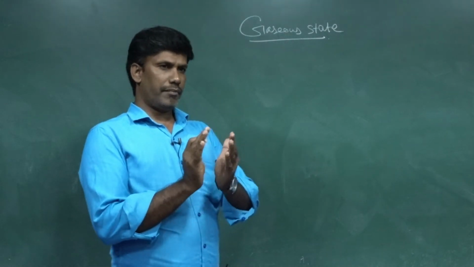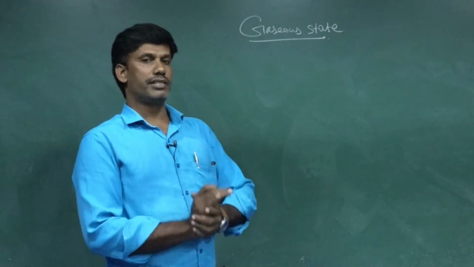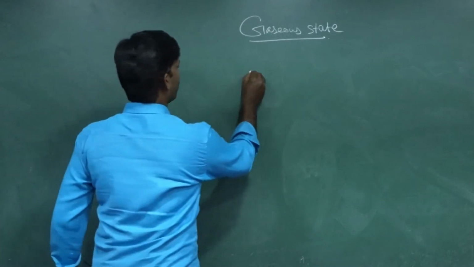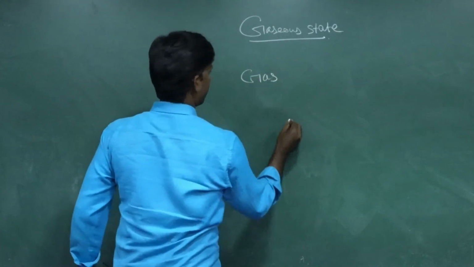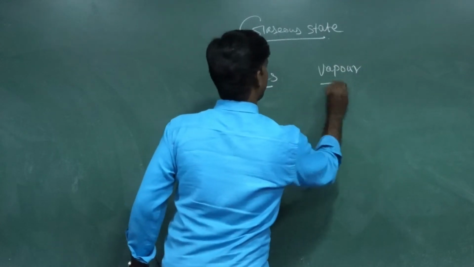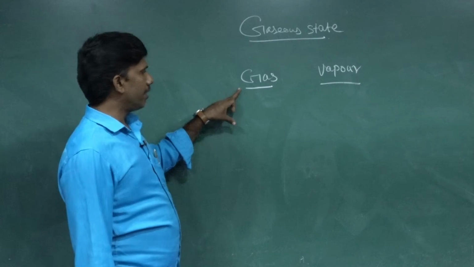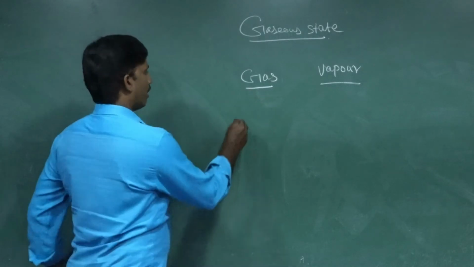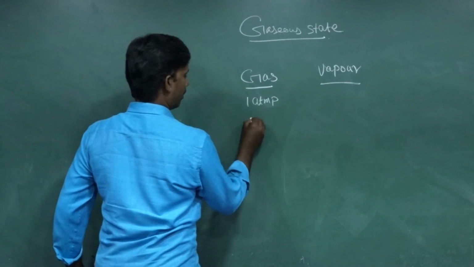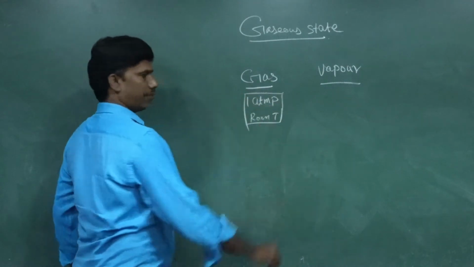So there are many states of matter. Among them, today we are going to discuss the gaseous state. Before entering into that, we should know the difference between gas and vapor. Normally, a gas is a substance that exists in a gaseous state at 1 atmosphere pressure and room temperature. Room temperature is around 25 degrees Celsius.